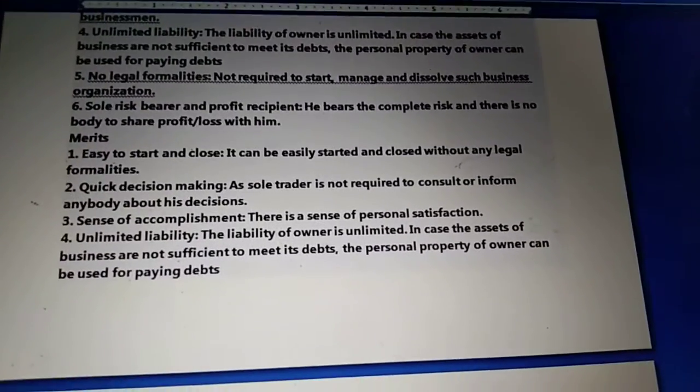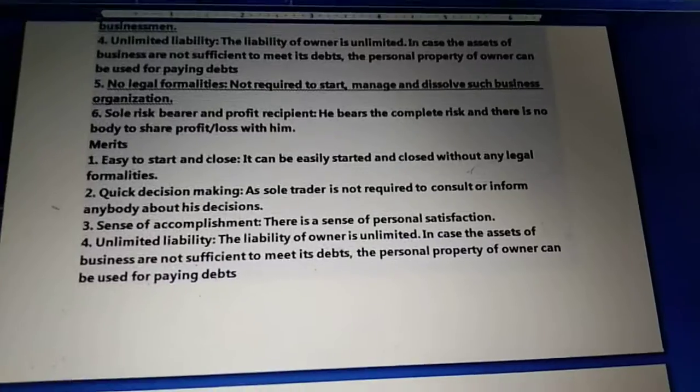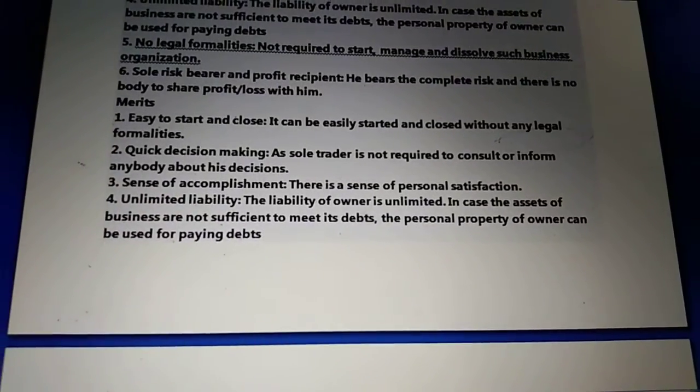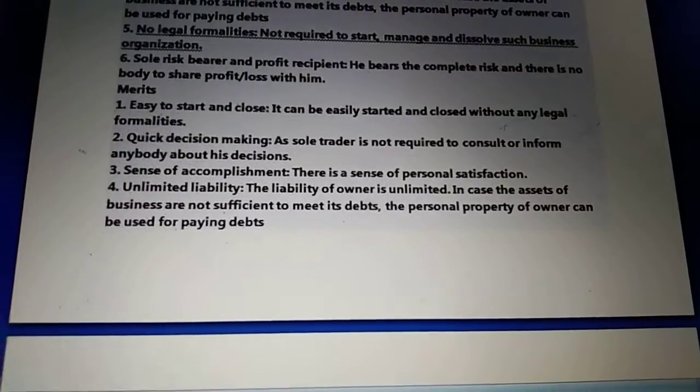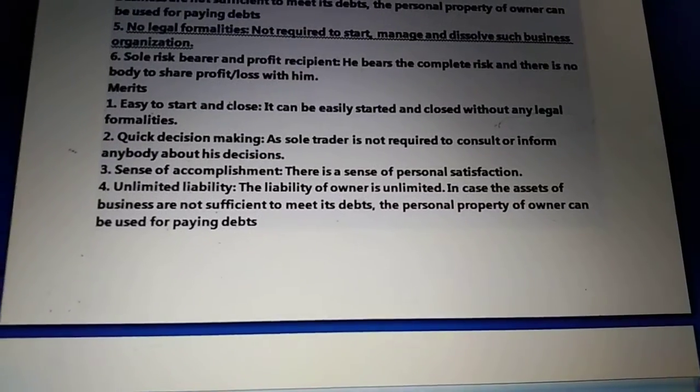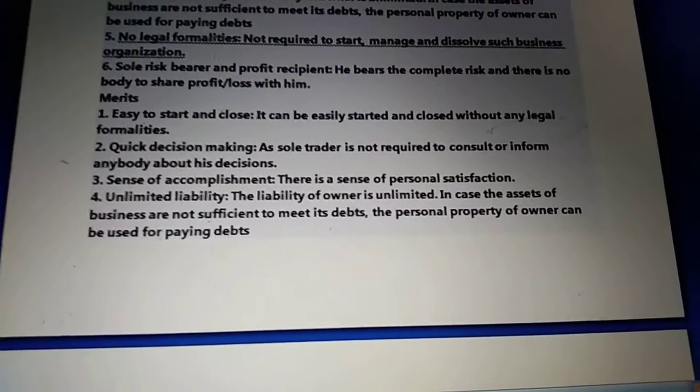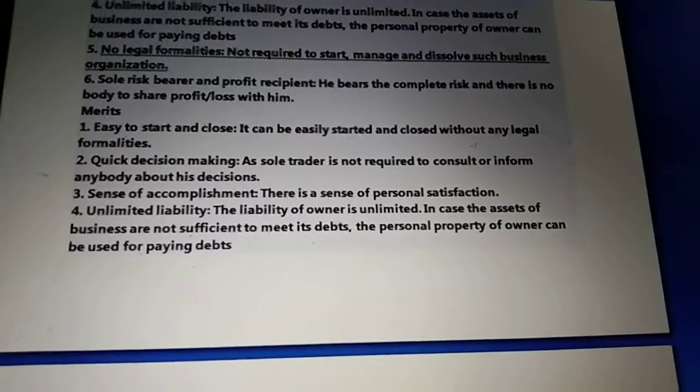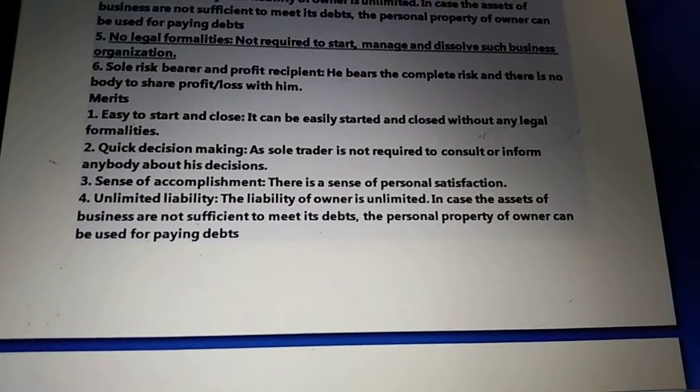Because the owner has financed the business himself, there is always a sense of personal satisfaction, whether he got profit or losses.